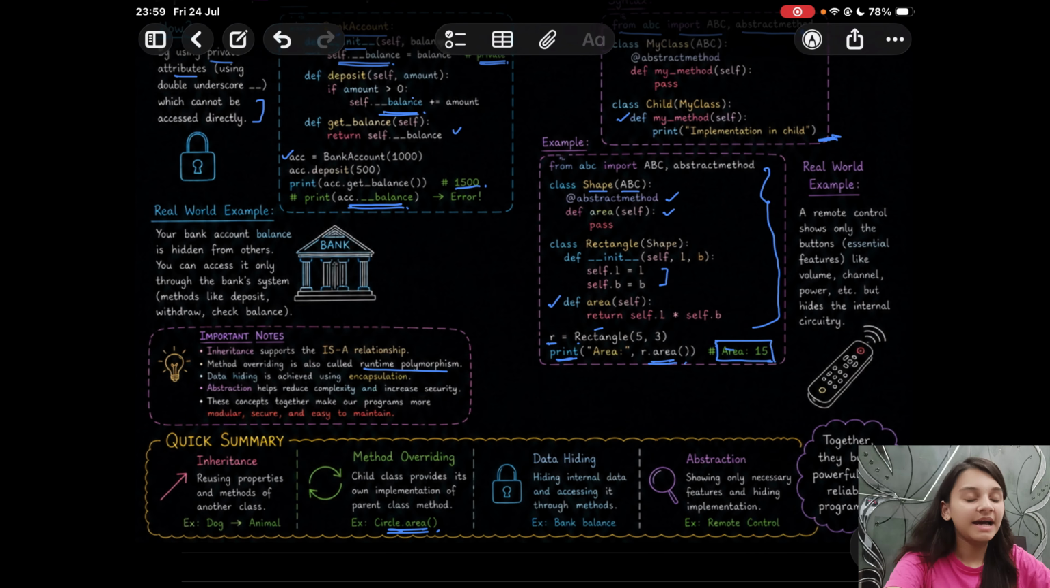Data hiding is hiding internal data details and accessing it through methods. For example, the bank balance is private to you only. Abstraction is showing only the necessary, which is the essential features, and hiding the implementation. We looked at the example of a remote control.